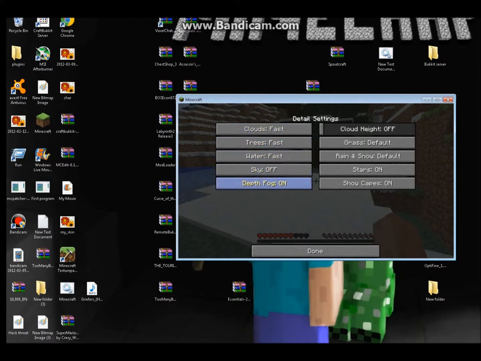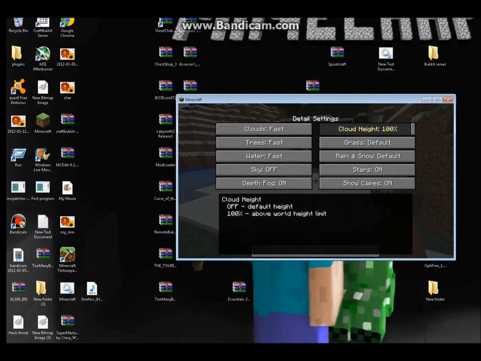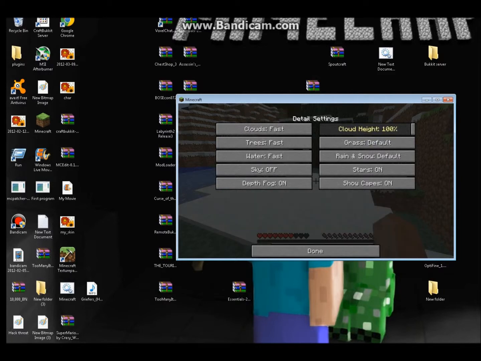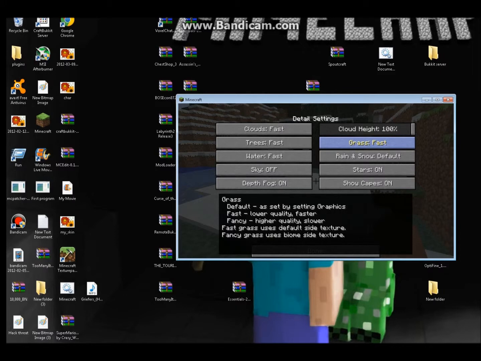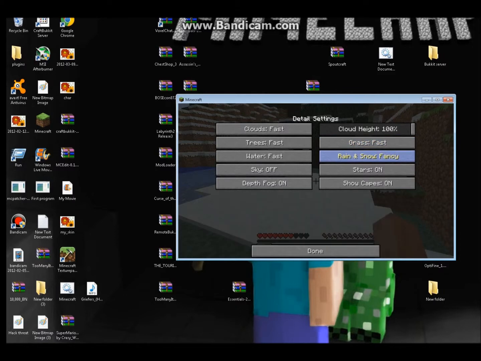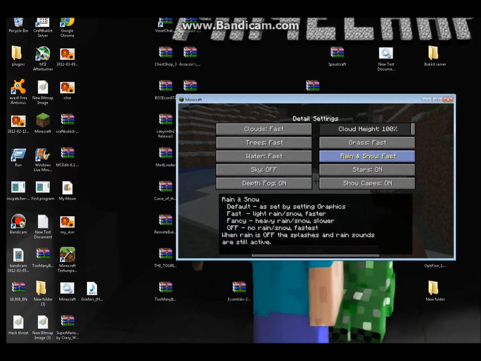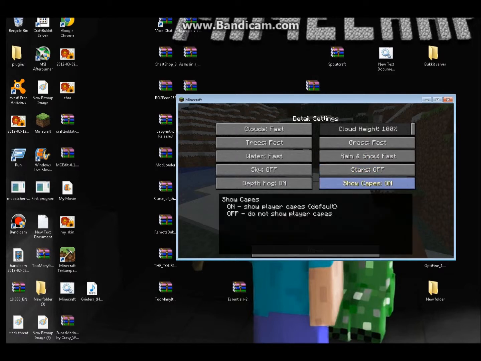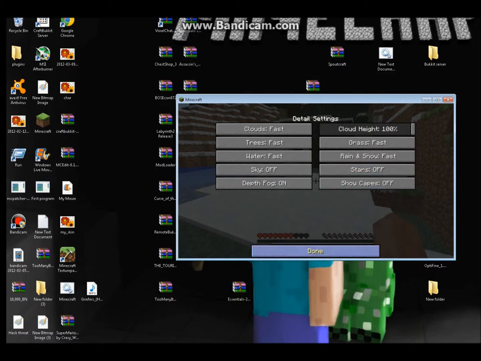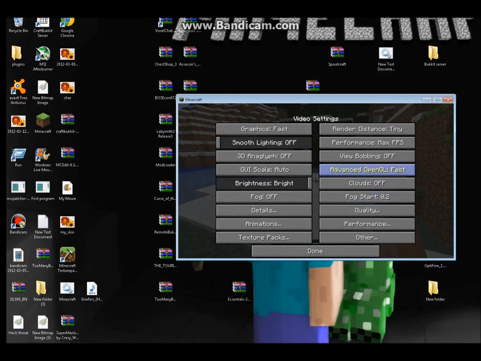Now details, turn everything off, if not fancy. Cloud height, I'm not sure if that really matters or not, but turn grass and rain and snow to fast. Stars to, I believe, off, and show capes off.